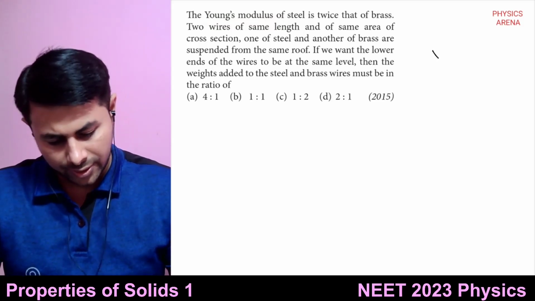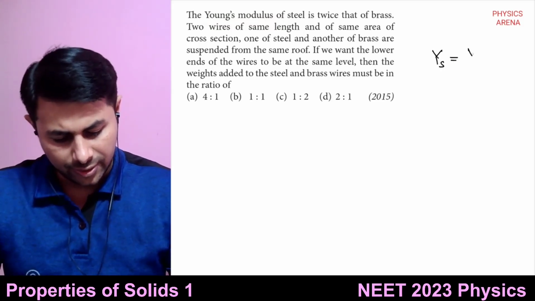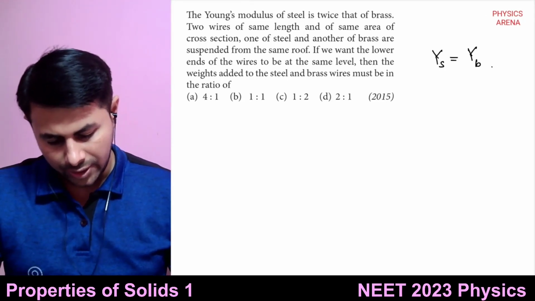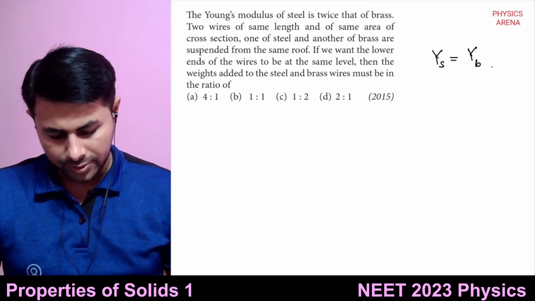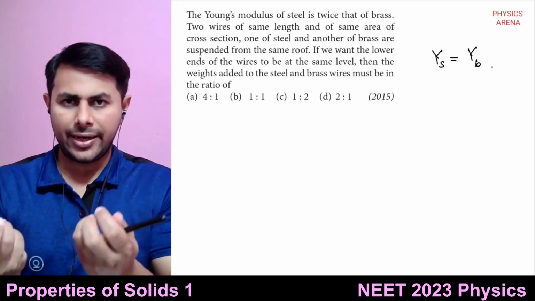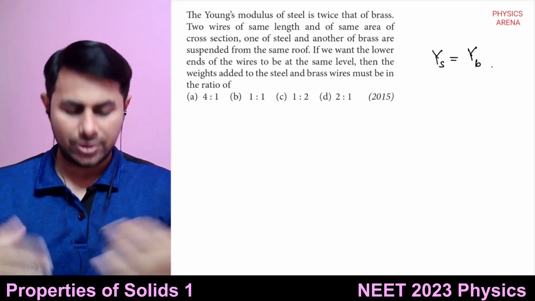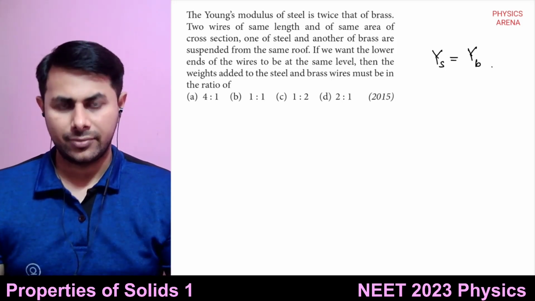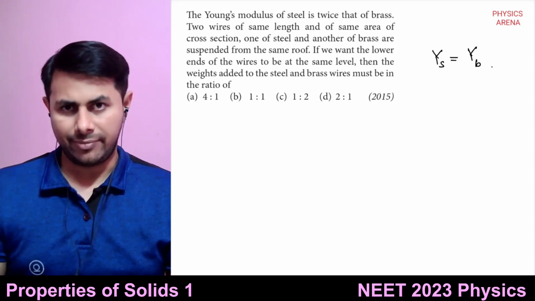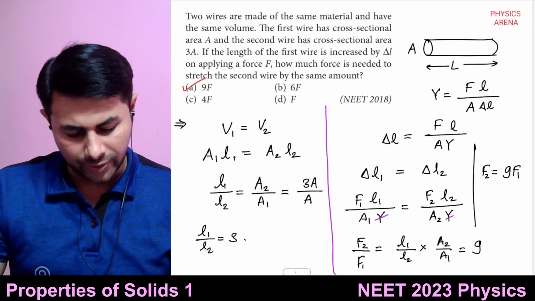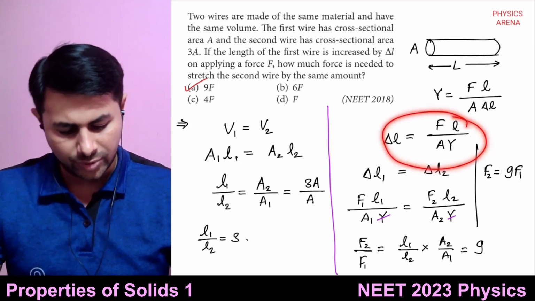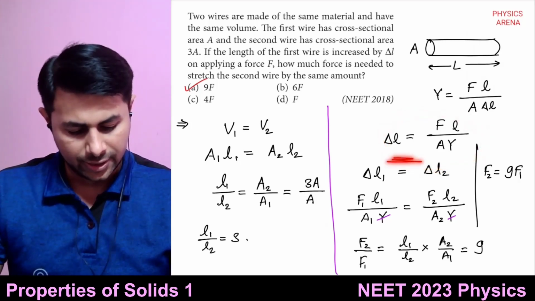So let's use S for steel, B for brass. Now you have those two wires, and you hang some weights by those two wires. You want the extension to be the same. So extension can be written in terms of Young's modulus like this.